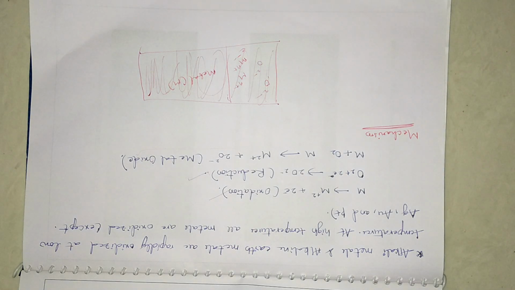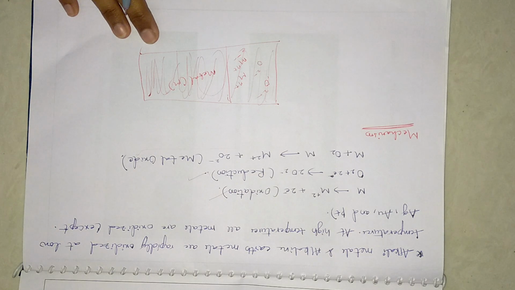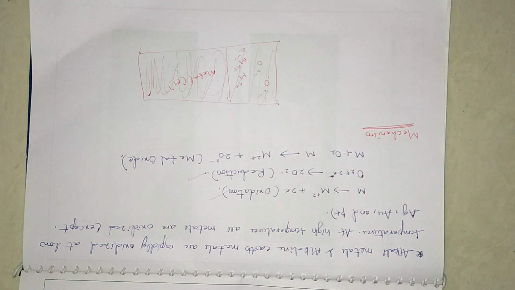Now the extent of corrosion depends upon the nature of the metal oxide, that is, what type of metal oxide it is. If the metal oxide is stable, it will behave as a protective layer which will prevent further corrosion.